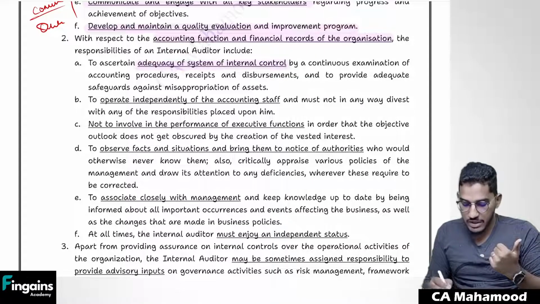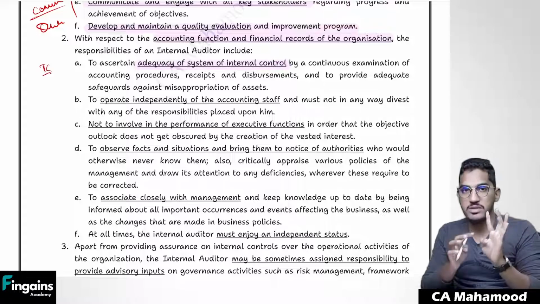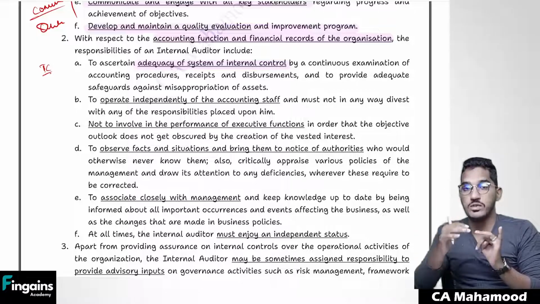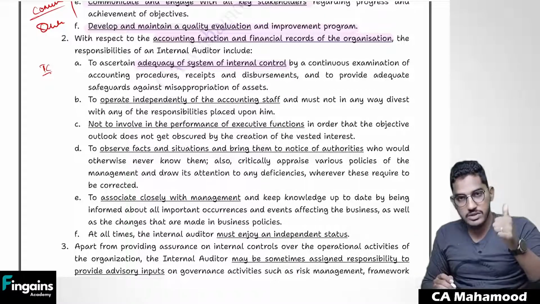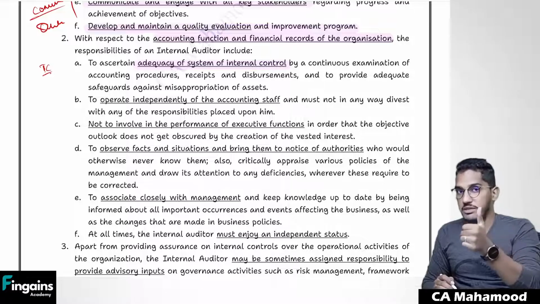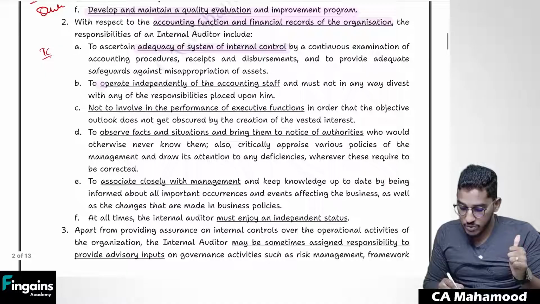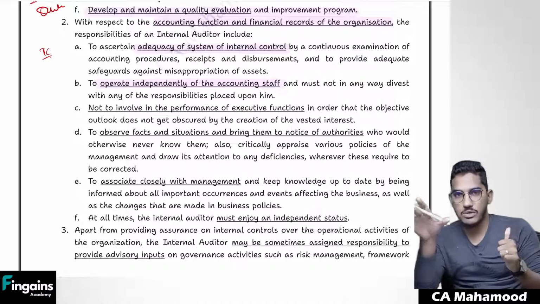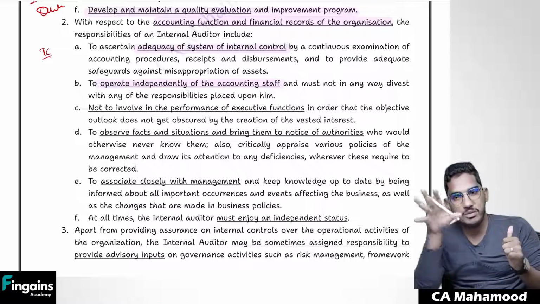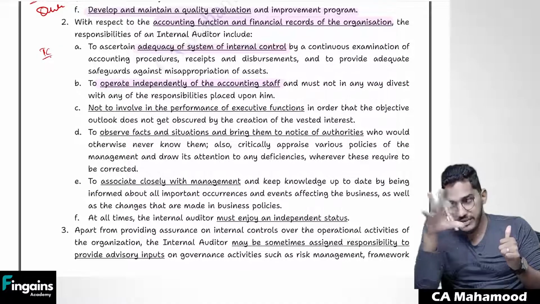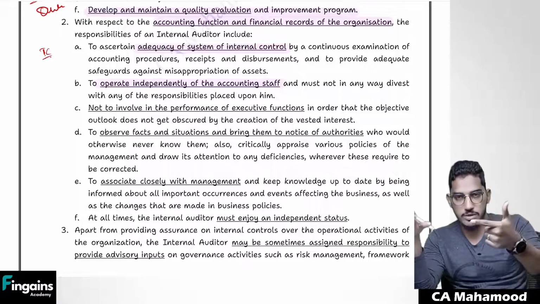First, he will check internal controls, whether the client has a proper internal control system in the area of accounts, like proper segregation of duties, proper authorization mechanism, hierarchy, approvals, physical controls. Like the external auditor, he needs to verify that adequate internal controls are there or not. And he must operate independent of the accounting staff. He should not be one of the accounting staff, that means he has to work without any influence from the accounting department.